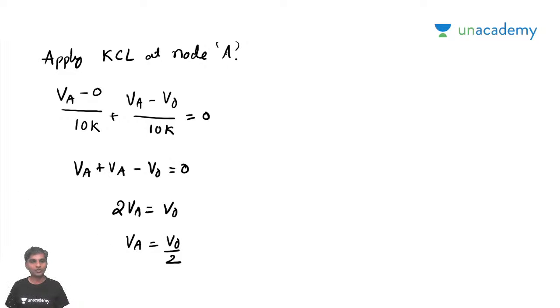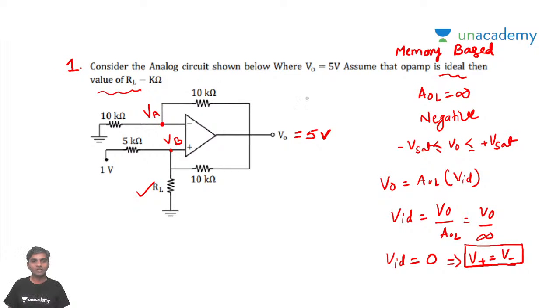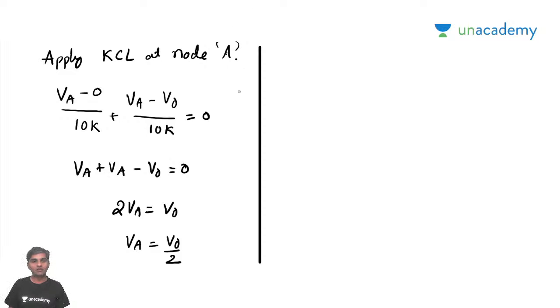Why am I writing VA is equal to V naught by 2, sir? Because in the given problem, he has mentioned the value of V naught very clearly. If you look here, he has mentioned that the value of V naught is 5 volts. When V naught is 5 volts, you just substitute the value of V naught here. So VA is going to be 5 by 2, which is 2.5 volts. So VA is equal to 2.5 volts is what we get, right?